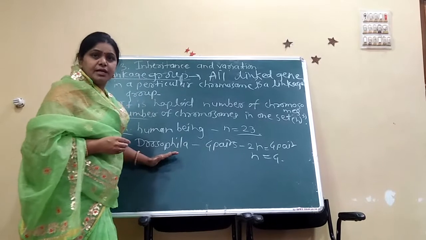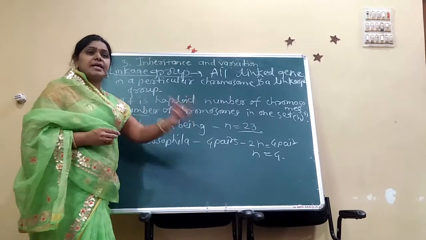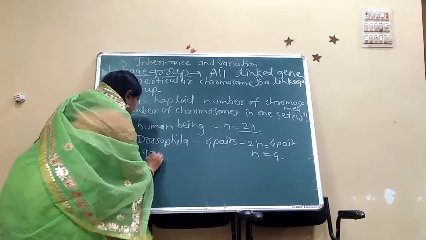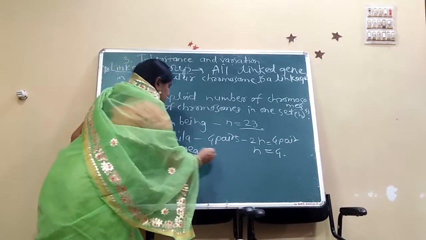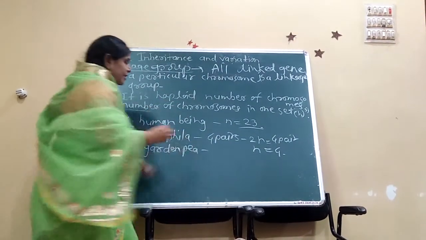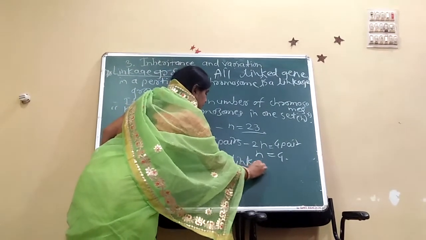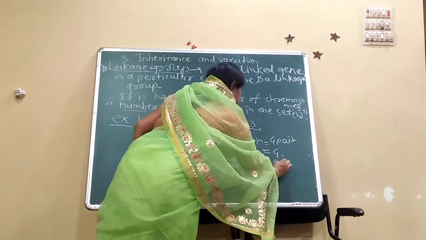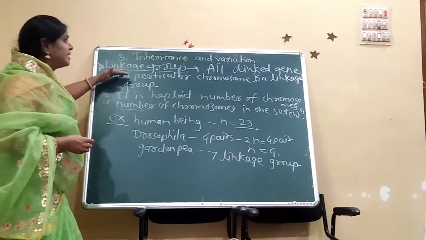in the Drosophila here. And in the garden pea plant there are 7 characters, or 7 linkage groups. This is the linkage group.